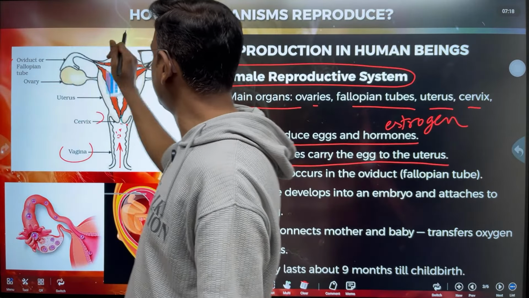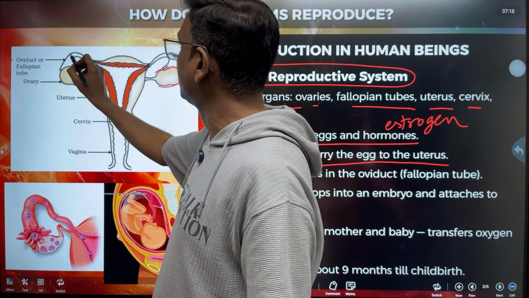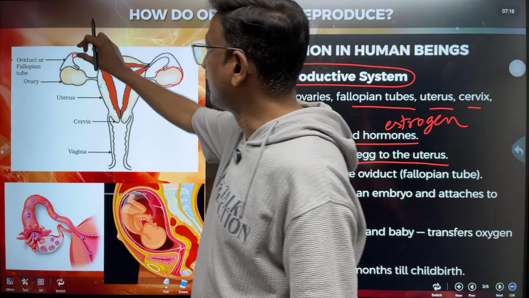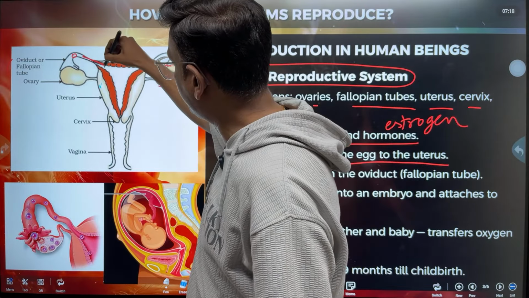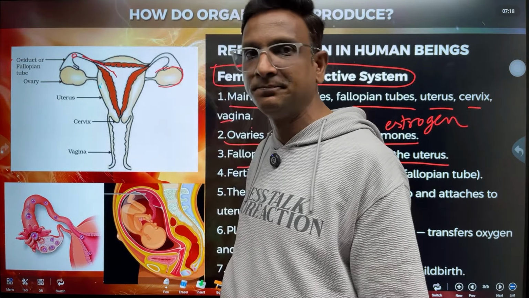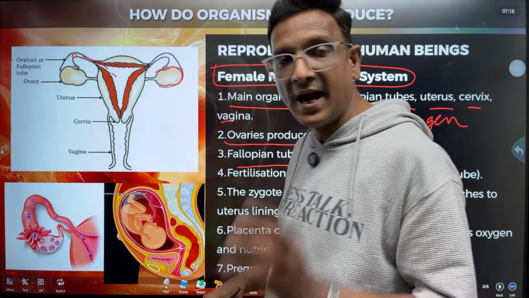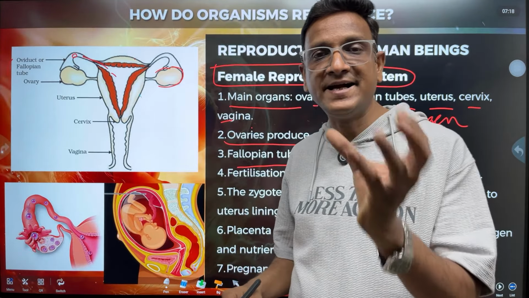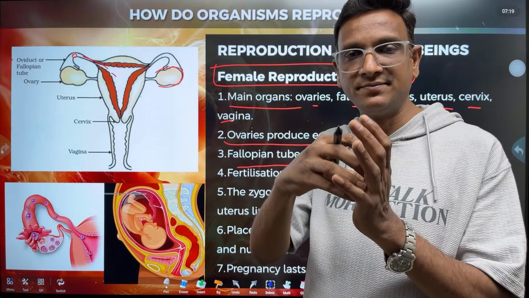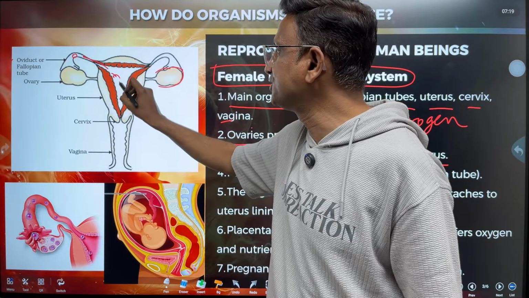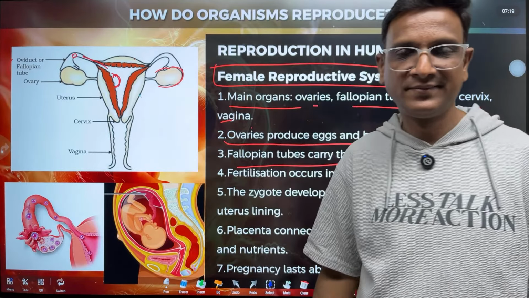Once the fertilization takes place, this is the fertilized zygote, the fusion of male and female gamete took place. Now this zygote enters into the uterus and it gets implanted. Implantation means this embryo attaches to the wall of the uterus.